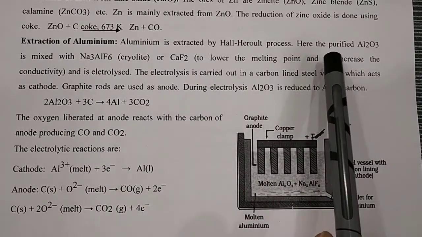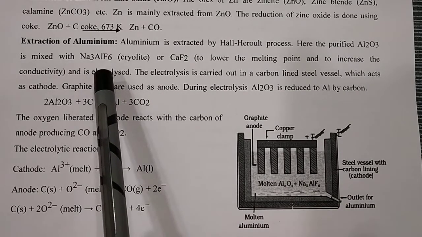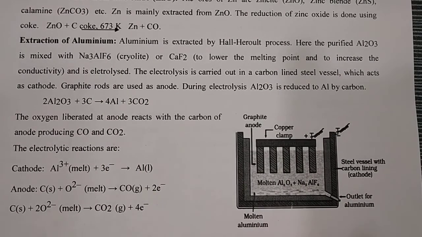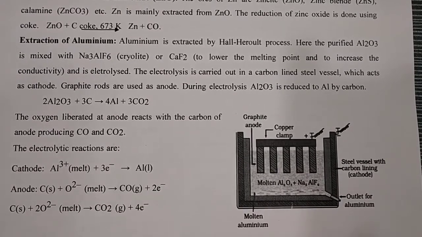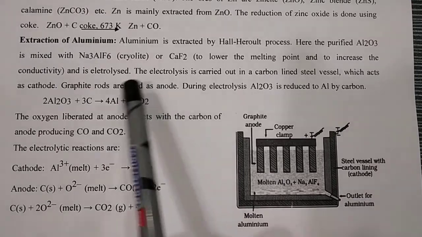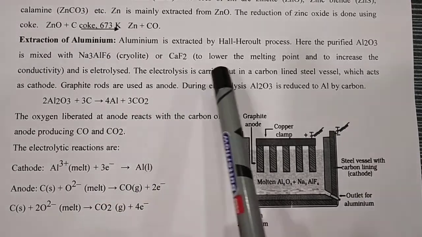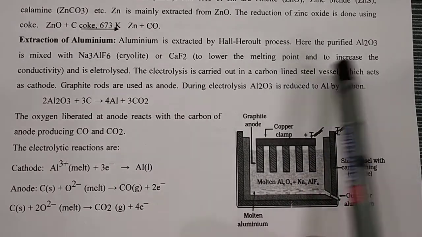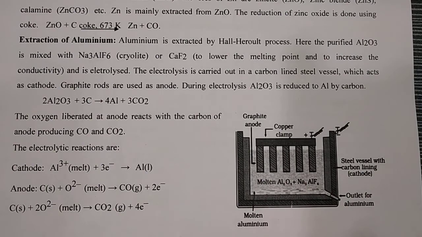In this process, purified Al2O3 is mixed with Na3AlF6, that is called cryolite. A question asked in the board exam: chemical formula of cryolite, that is Na3AlF6, or CaF2, to lower the melting point and increase the conductivity, and electrolyzed.